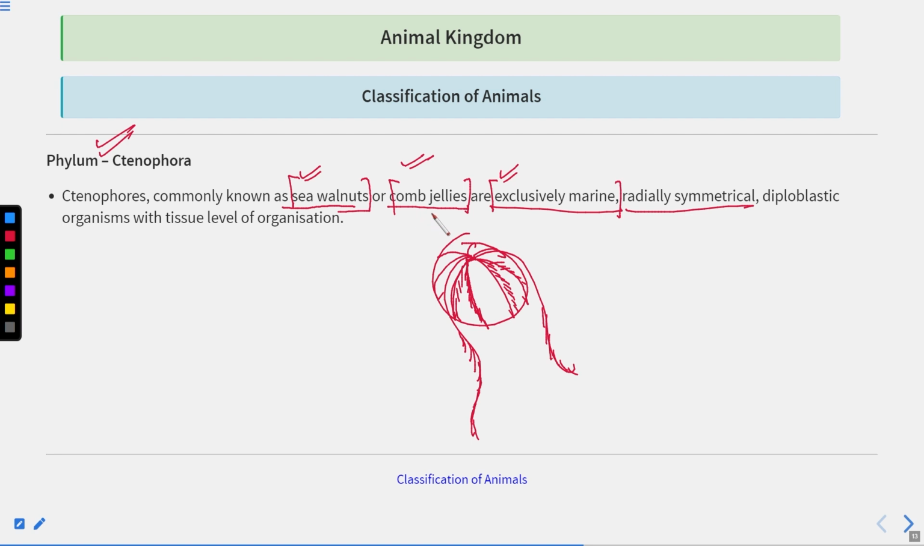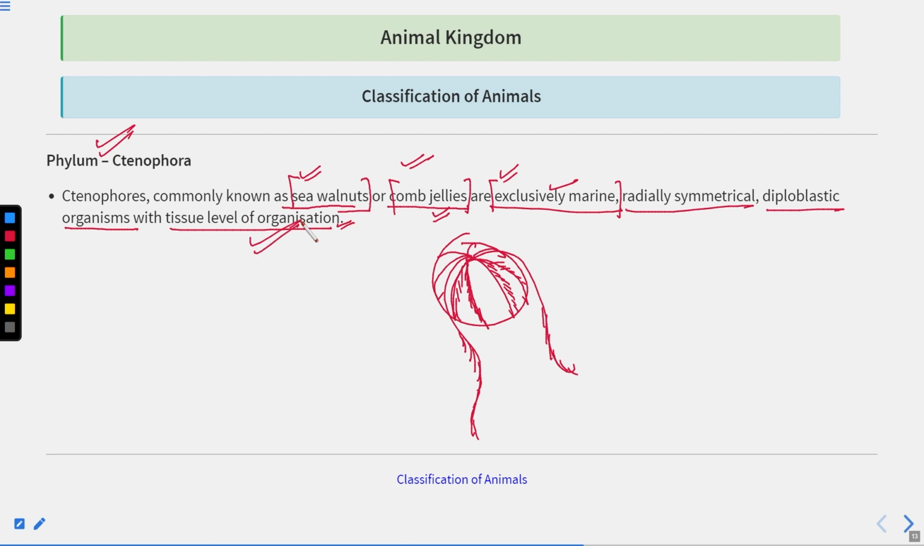So these comb jellies are exclusively marine, radially symmetrical, diploblastic organisms with the tissue level of organization. Again, the organism is diploblastic. It means that they are having ectoderm and endoderm layers at the time of embryo formation. No mesoderm is there, only ectoderm and endoderm. And that is why they are called diploblastic organisms. Diploblastic.